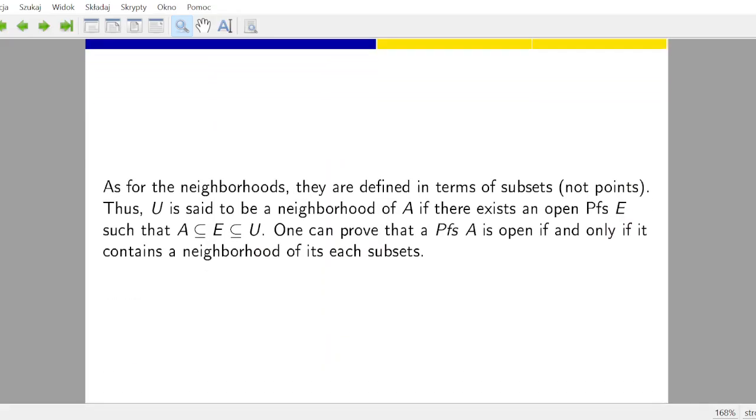As for the neighborhoods, they are defined in terms of subsets, not something like Pythagorean fuzzy points, but of course you could. Or maybe they are already defined, you could define them, but in terms of subsets.